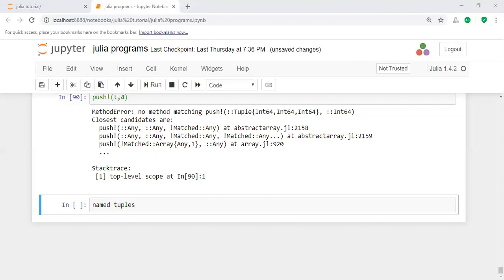Let us take a simple example. I am taking shape one as the name of the tuple. The name of the tuple is shape one. For each and every tuple, 1 comma 1 is a tuple, a multi-dimensional tuple. Here 1 comma 1 is a tuple for the named tuple corner 1. Then corner 2, and then I am giving the name corner 3.